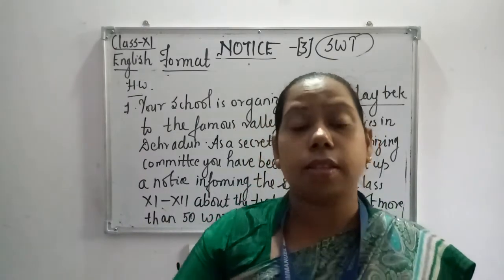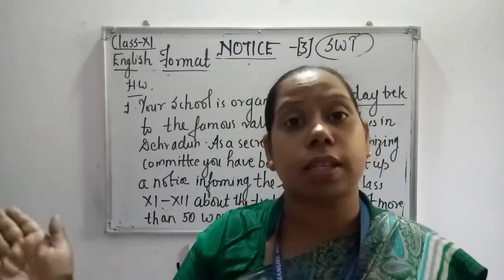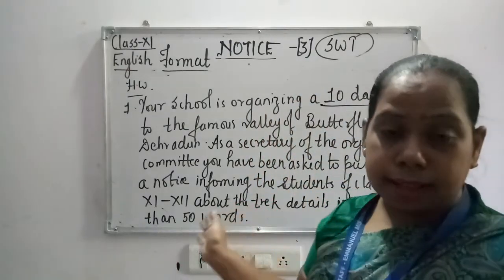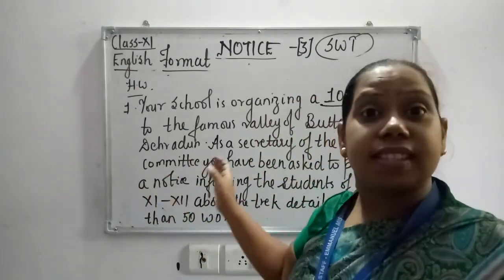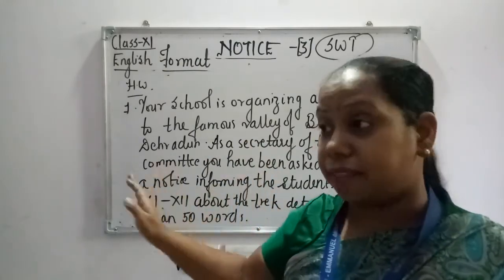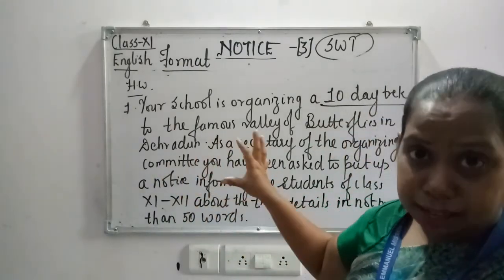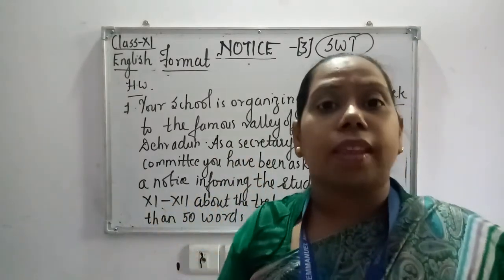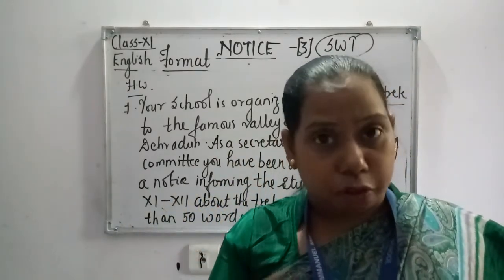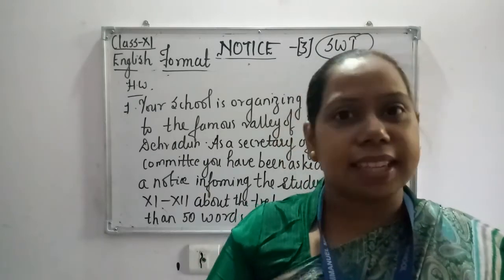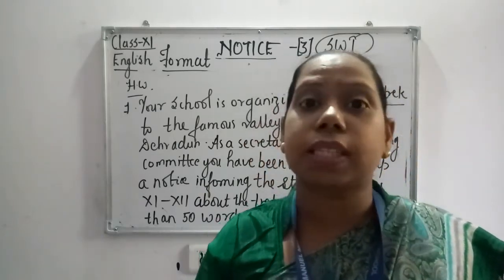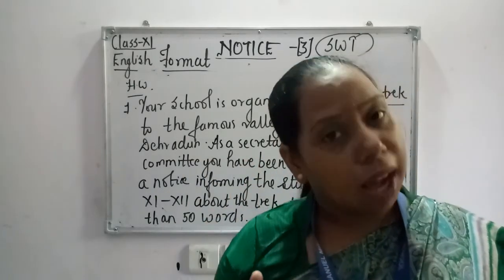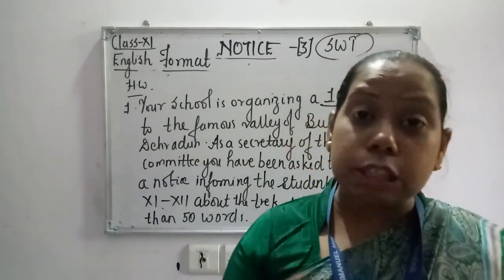The fee is this, for 11th and 12th students. The fee structure or payment is this. What is required? A trekking kit and a consent letter from the parents to be submitted to the class teacher by this date. Understood, my dear children? This should be written.